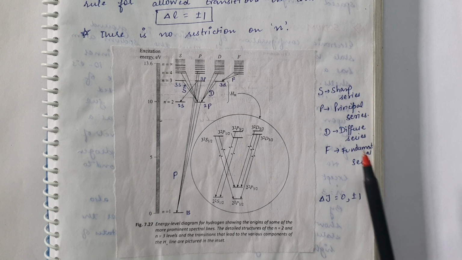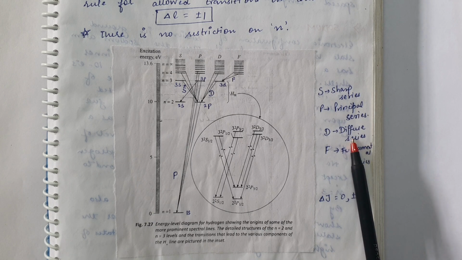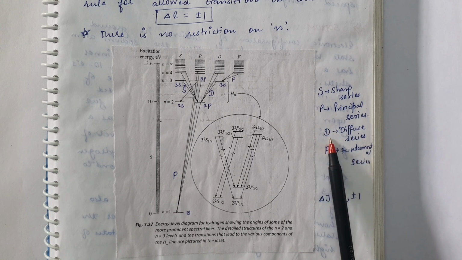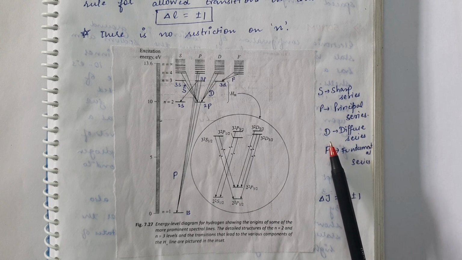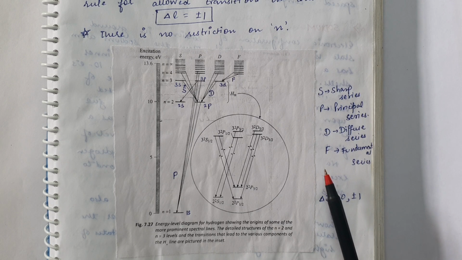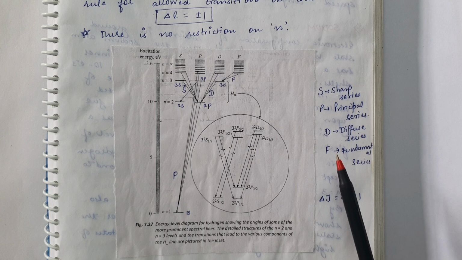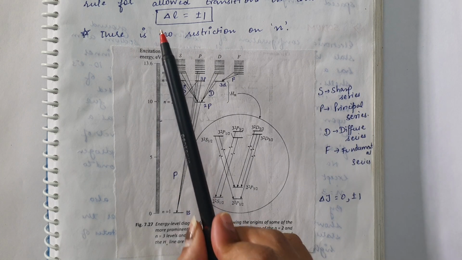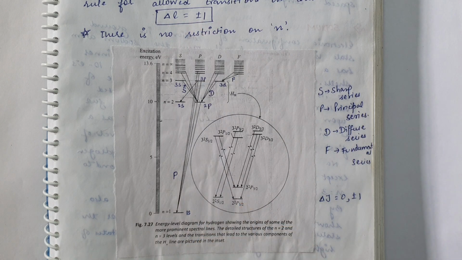Next comes diffuse series. Diffuse series starts from D. It means it will include all those transitions in which initially the electron is present in higher D state. Now it will move to lower P state. Why can the electron only show transition from D to P? Because only then this delta L value will be plus minus 1.